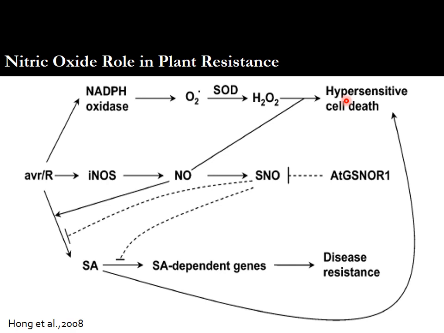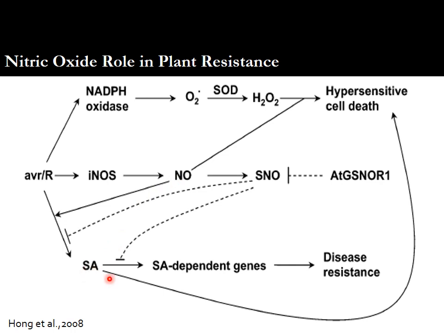We already know that the hypersensitive response is the highest level of resistance offered by plants against pathogens. The second positive role of nitric oxide in plant disease resistance is that it promotes the production of salicylic acid.